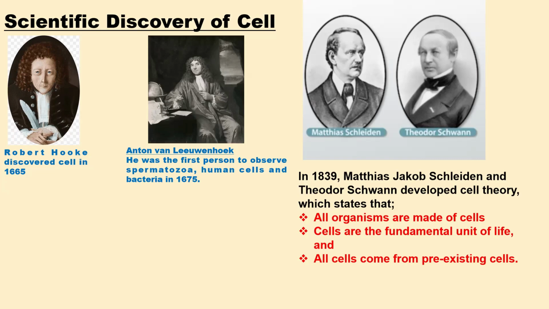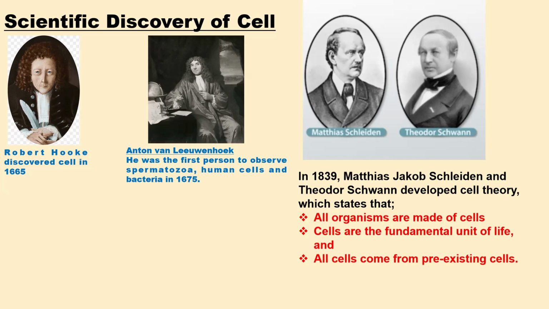And then in addition, the third cell theory is that all cells come from pre-existing cells. For example, we as humans come from human cells. Dog cells come from dog cells. Although there is evolution which can lead to speciation, all cells come from pre-existing cells. You cannot get cells from stone.